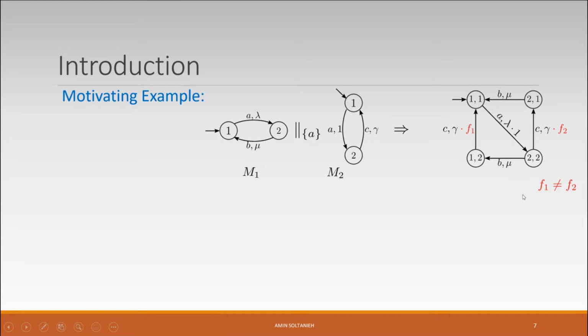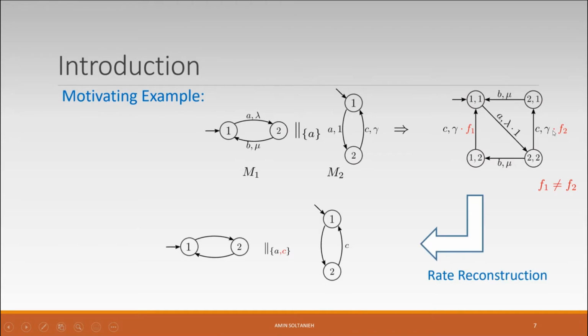In this case, we can't reconstruct the rates the same way as in the previous slide. This is not as straightforward as the previous one. As I said, the only C transition exists in M2, and if I change the rate of this C transition, it will affect both of the C transitions in the combined model.